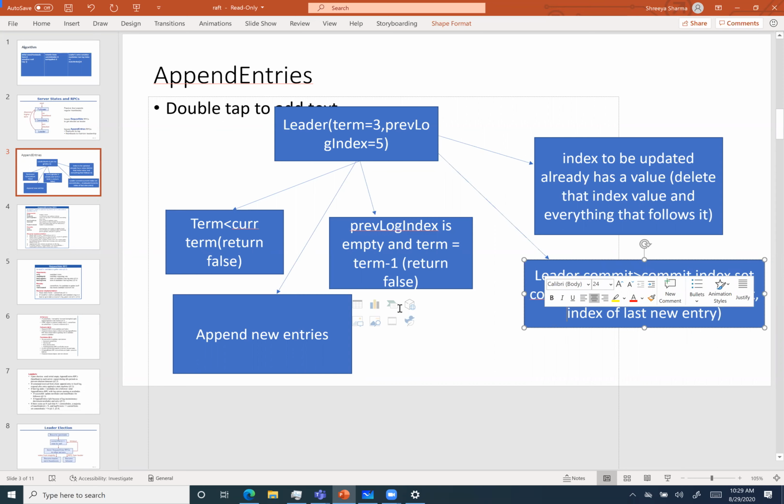Sorry, going back to the previous thing. One thing I was thinking is, why don't we just remove the uncommitted entries if we know that they're not committed?